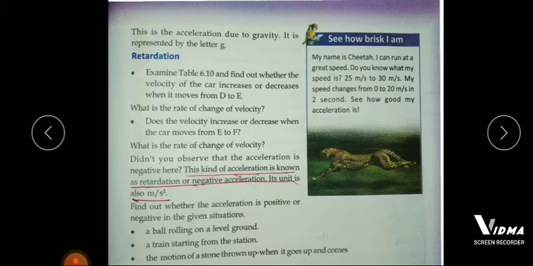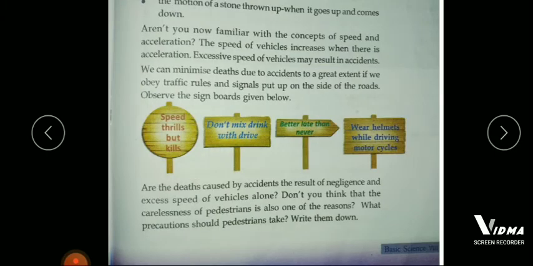The motion of a stone thrown up when it goes up and comes back. So the motion of a stone when it is going up is negative acceleration, because at the top the final velocity becomes 0. So it is negative acceleration, but it comes back from the top to bottom. When it comes back, it is positive acceleration because its velocity increases. So while going up, it is negative acceleration, and while coming back, it is positive acceleration.